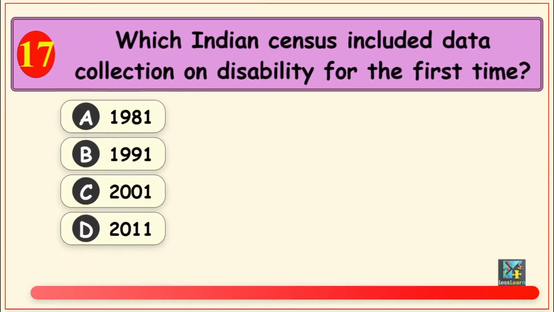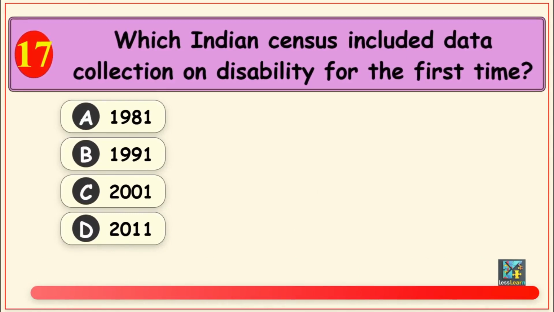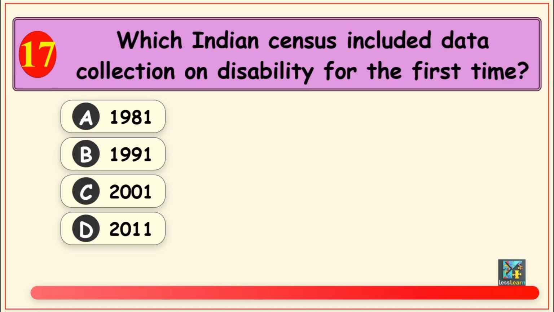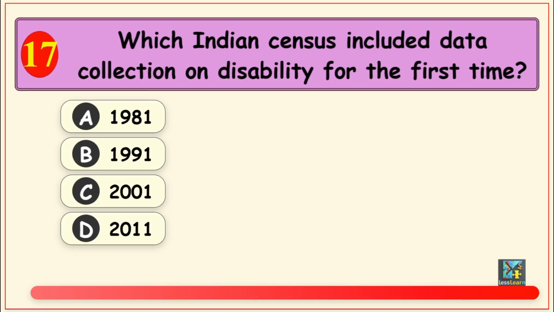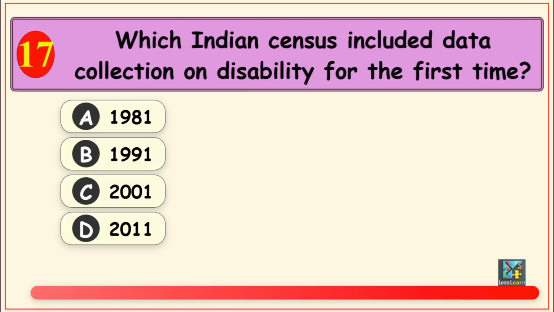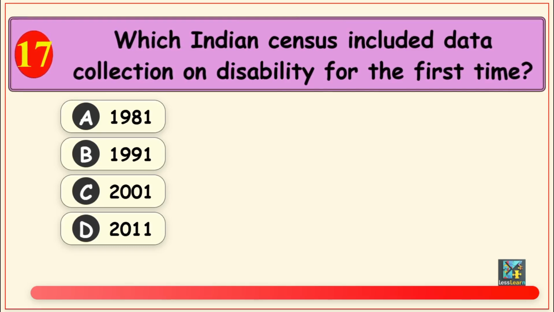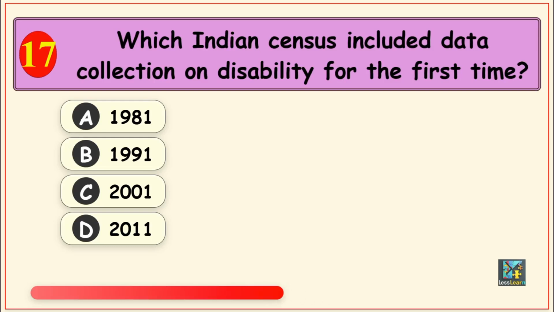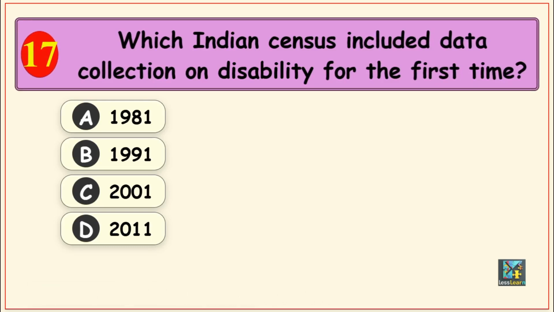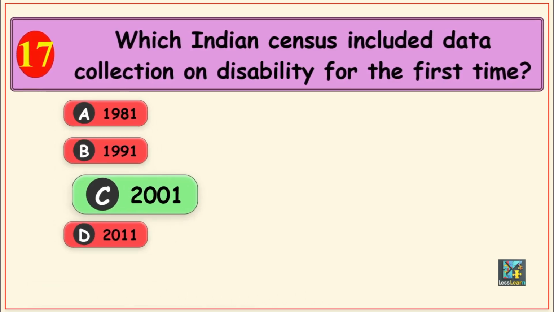Next question. Which Indian census included data collection on disability for the first time? Options are, Option A, 1981, Option B, 1991, Option C, 2001, and Option D, 2011. The correct answer is, Option C, 2001.